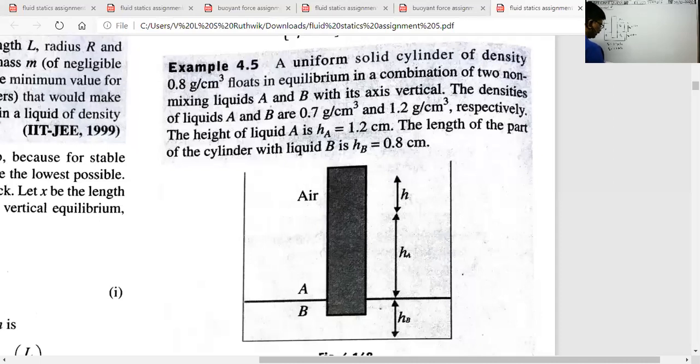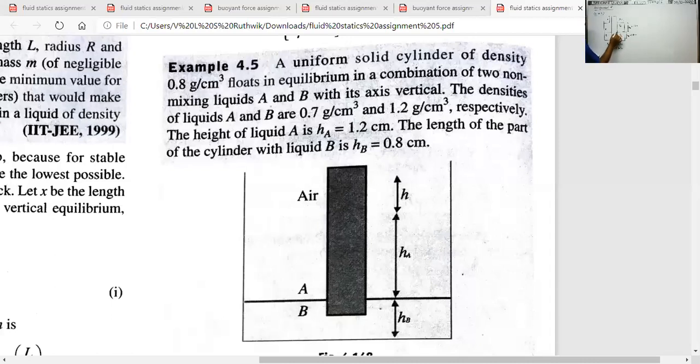The length of the part of the cylinder in air is H. Here HB is the length of the part of the cylinder within liquid B. It is not the total length of the liquid B. The length of the part of the cylinder inside the liquid is given, and that is important.